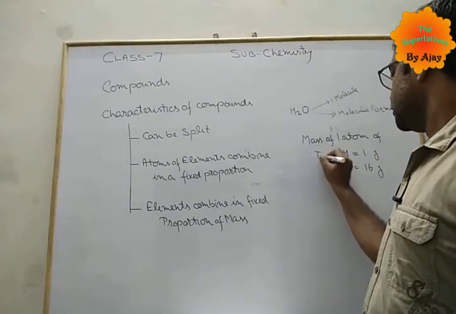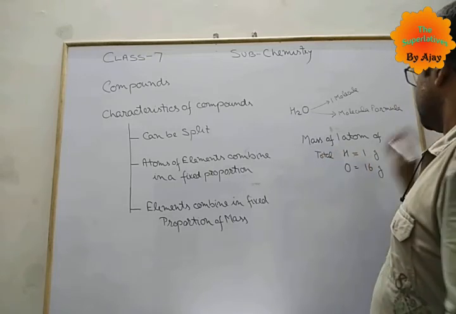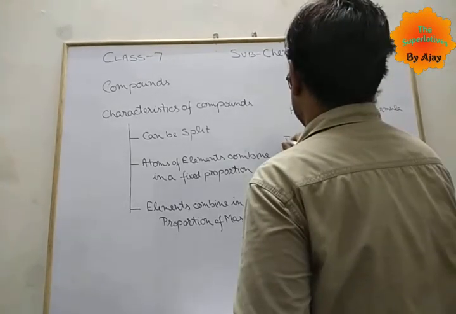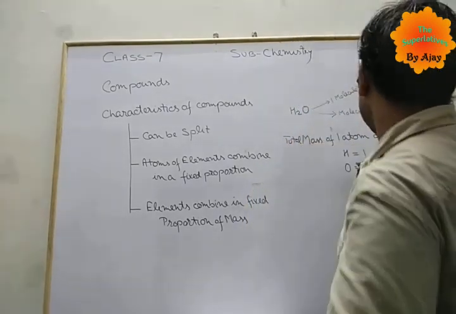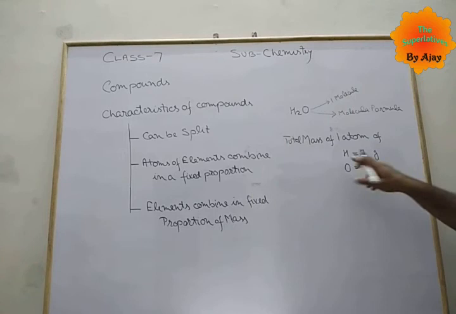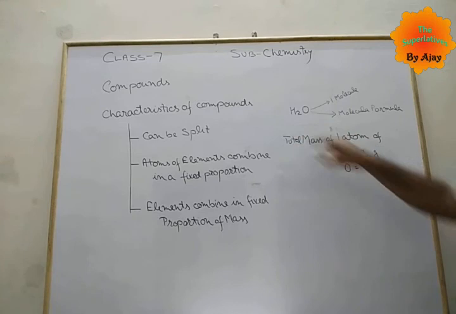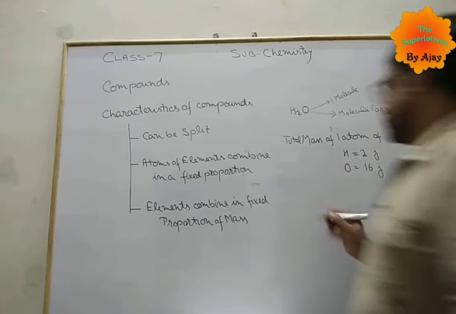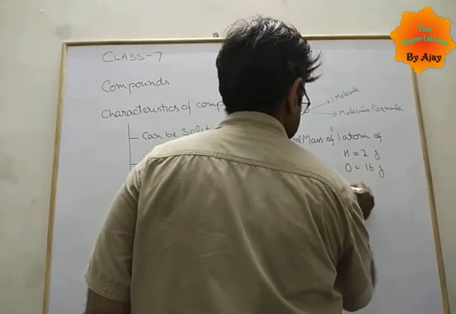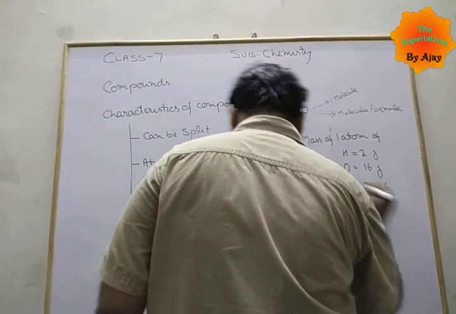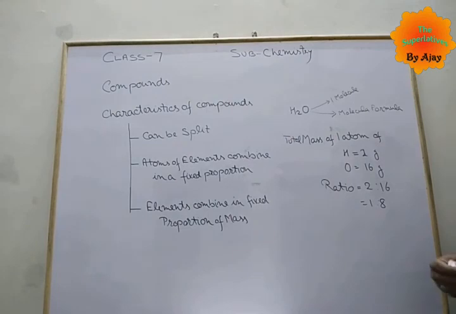So the total mass of hydrogen is 2 and of oxygen is 16. The ratio is 2:16,